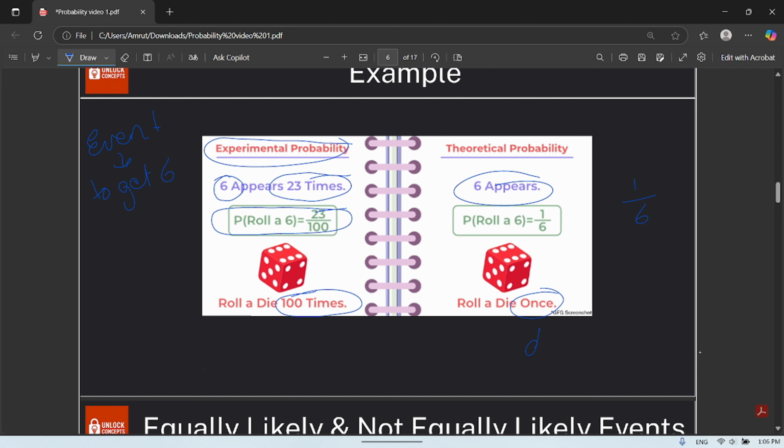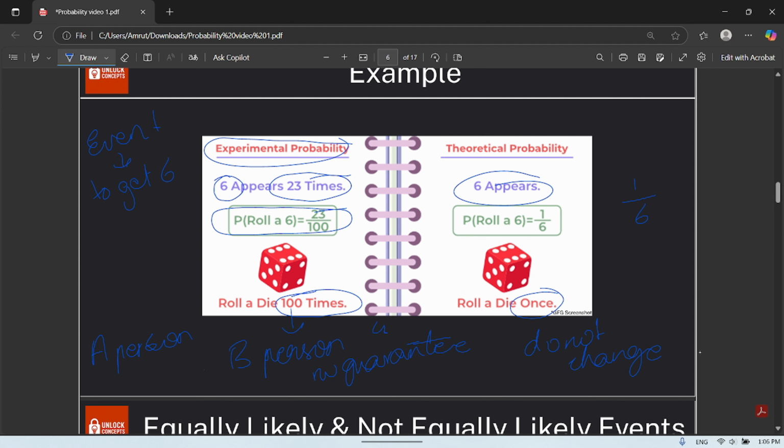So this does not change, but the experimental one changes. For example, if person A rolls a die, he gets 6 23 times. If person B rolls a die, there is no guarantee that person B will also get 6 23 times.